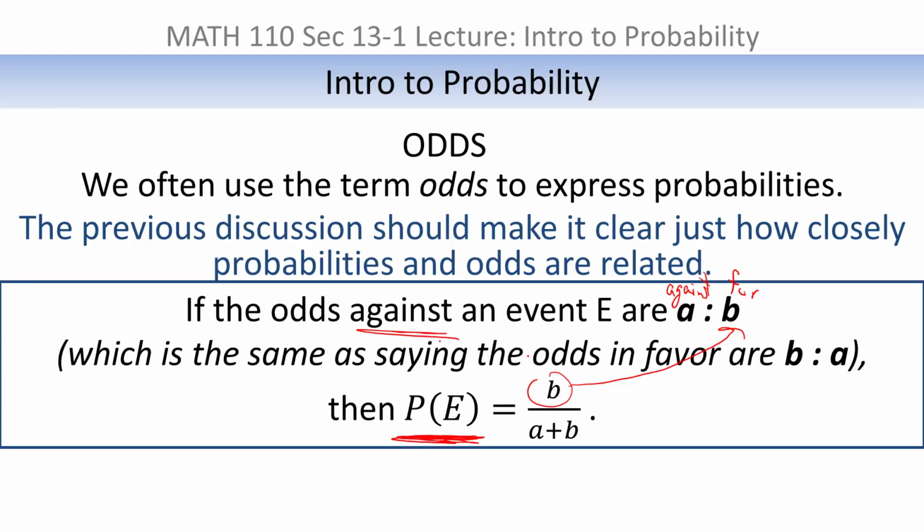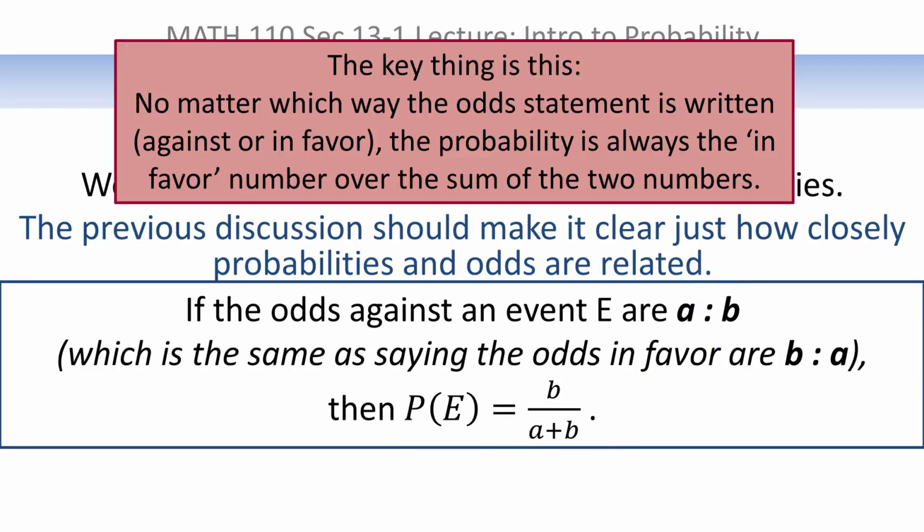So as long as the odds are written as an against, the numerator of the probability statement will always be the number to the right of the colon. Of course, if I were saying the odds in favor of, it would reverse. But in either case, the denominator is the sum of those two numbers, A and B added together. The key point here is that no matter which way the odds statement is written, whether it's against or for, the probability is always the in favor number. So you have to find the in favor number wherever it's located in the odds statement and put it in the numerator. And the denominator is always just the sum of the two numbers, so that's a little easier to do.